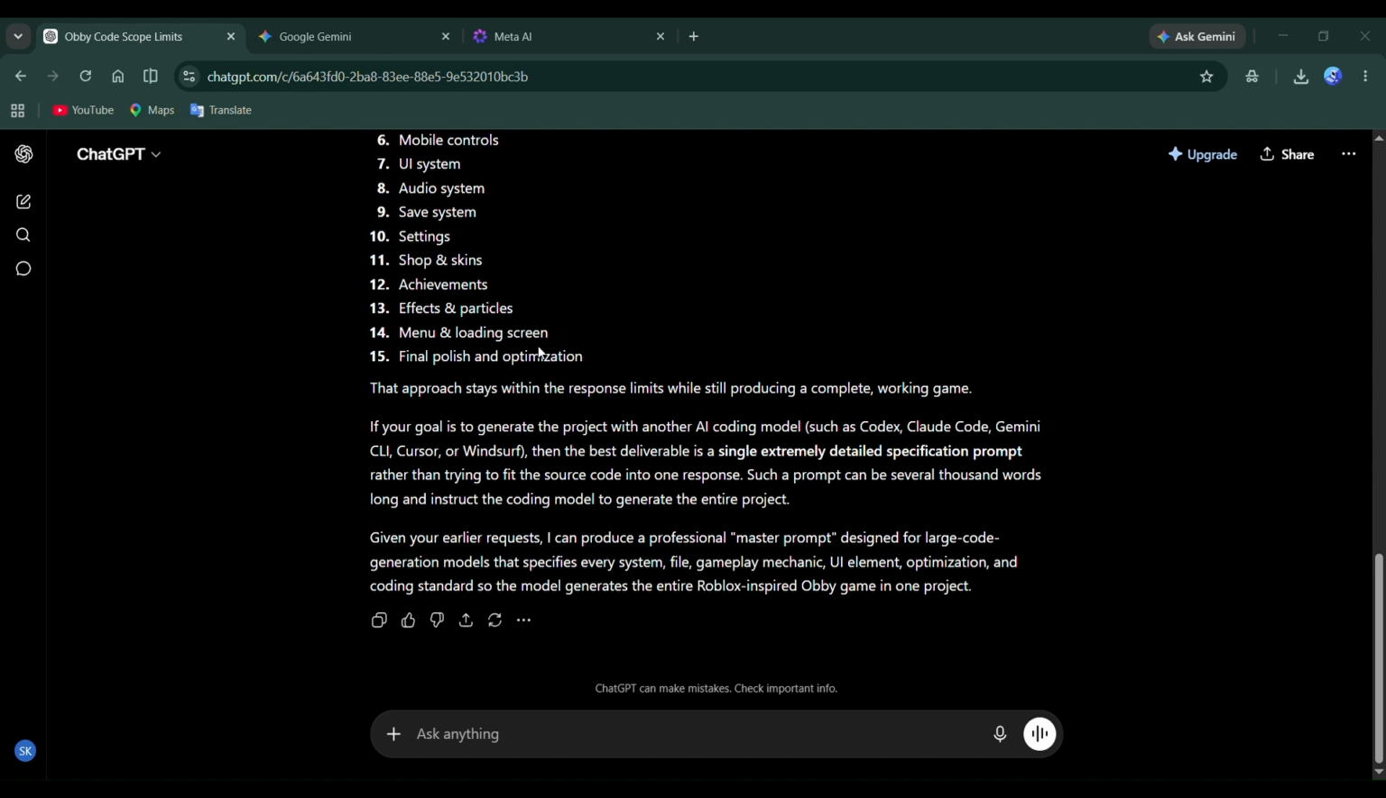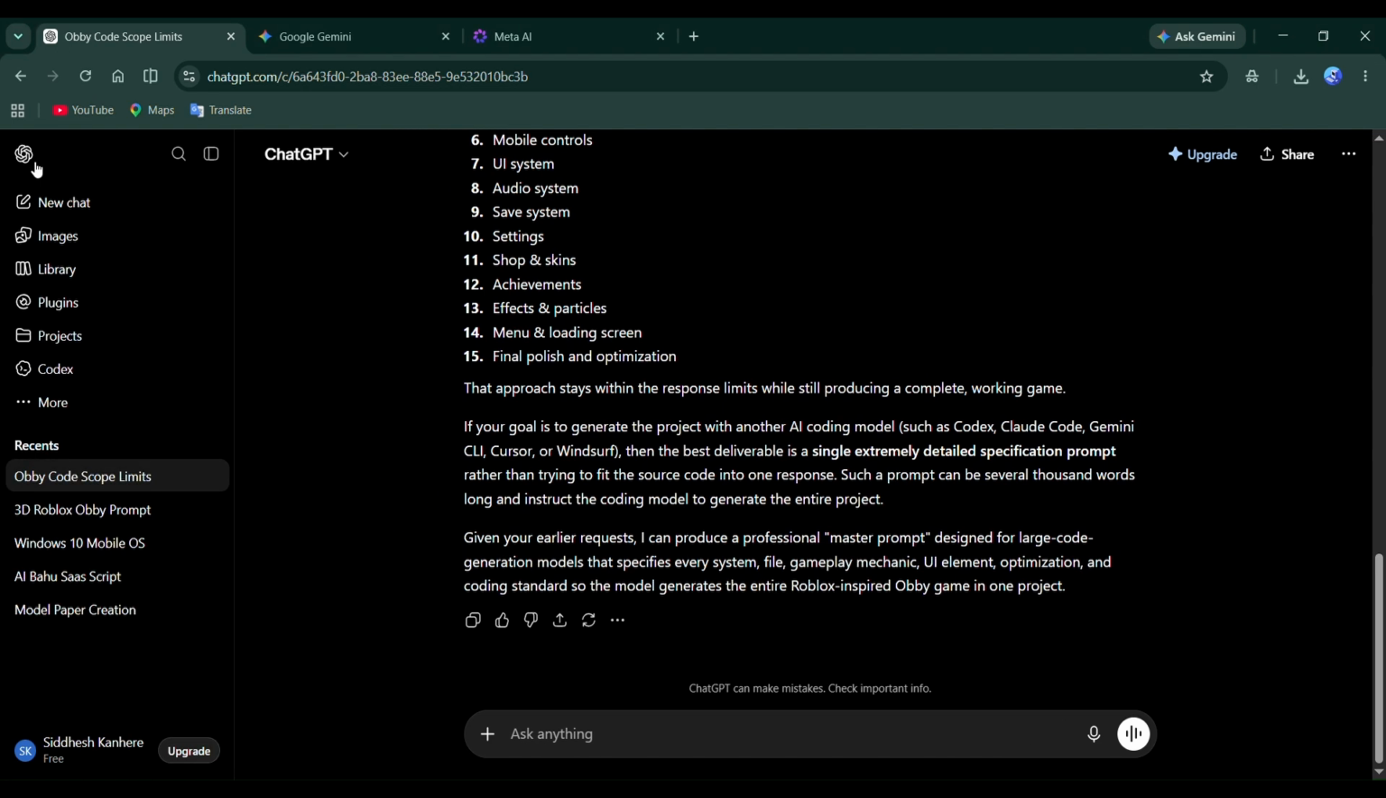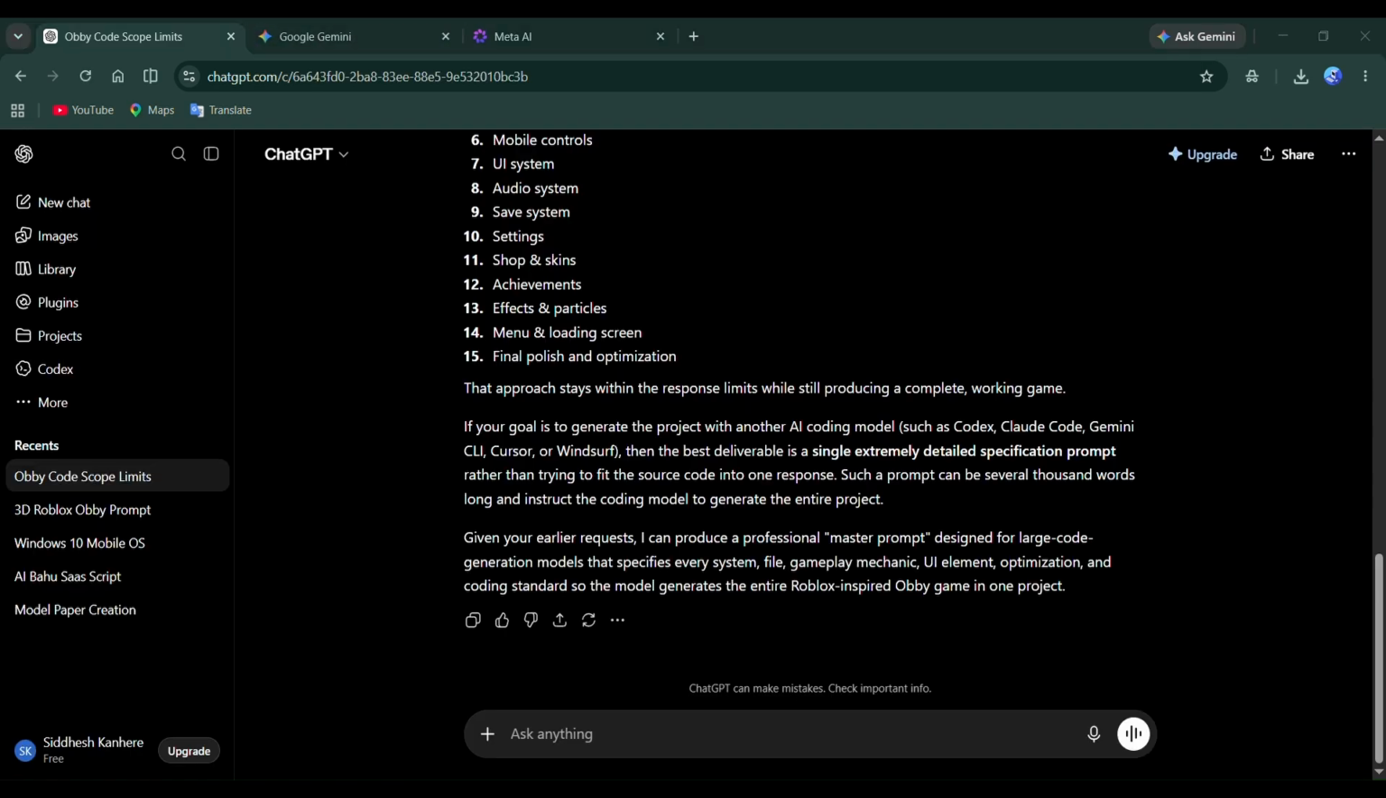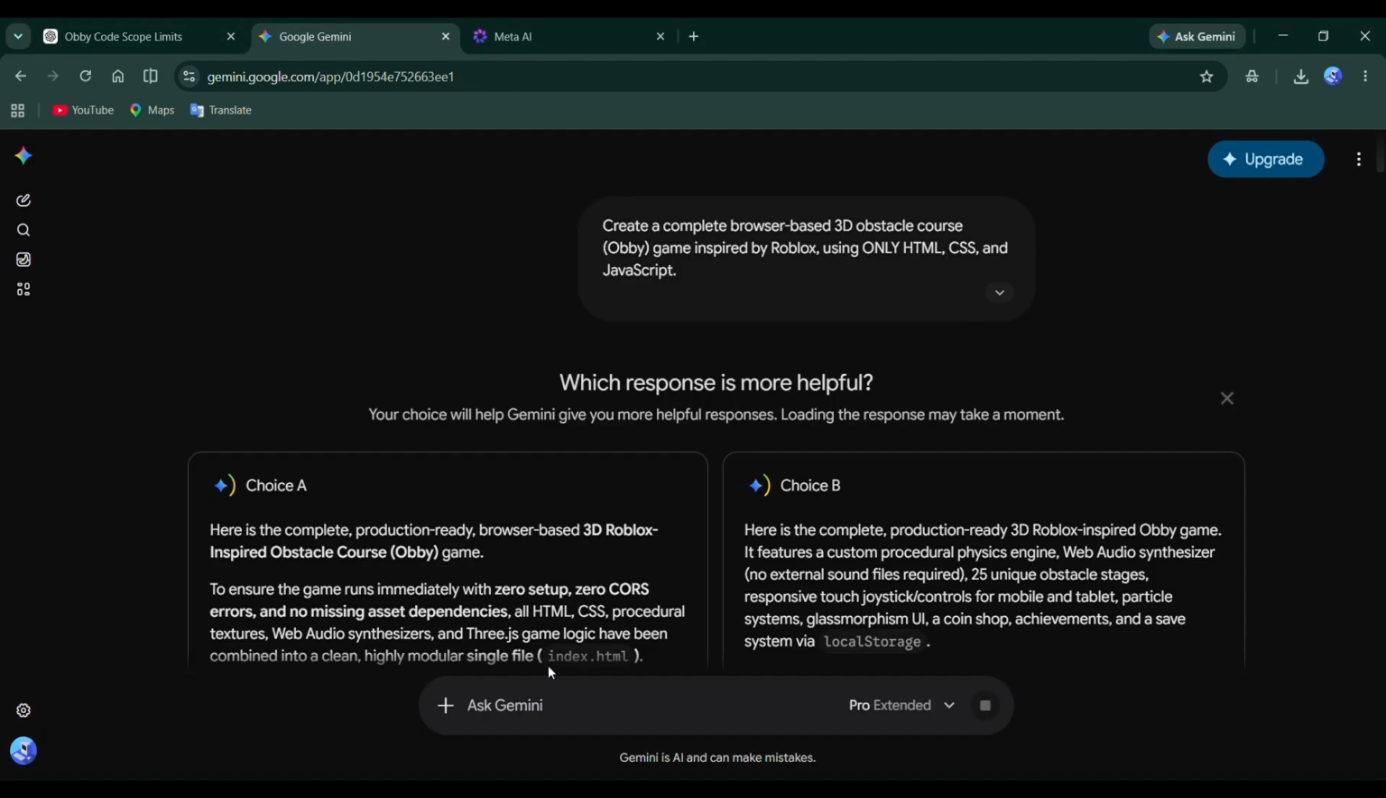Now that we're inside the game, let's take a closer look at what the AI has actually created. Right away, the environment looks clean, and the controls feel responsive. Movement is smooth, the camera follows the player nicely, and jumping works exactly as expected. That's already a great start because browser-based 3D games often struggle with basic movement.